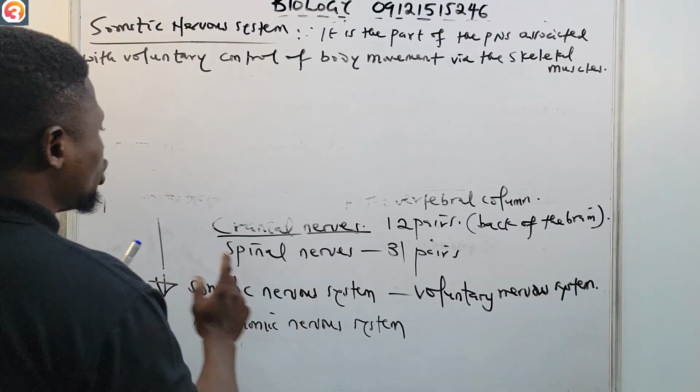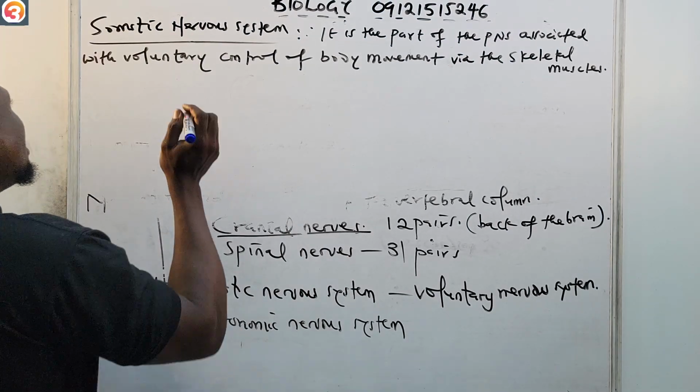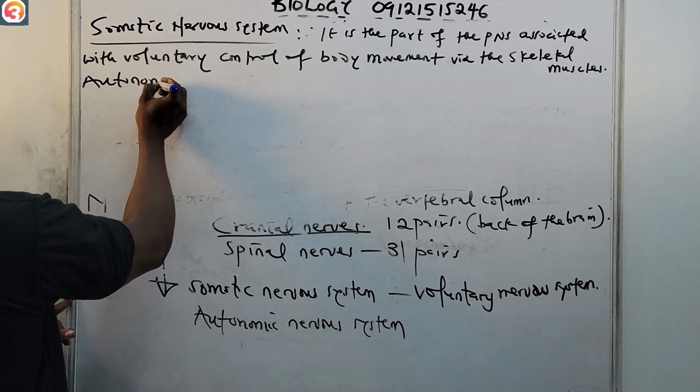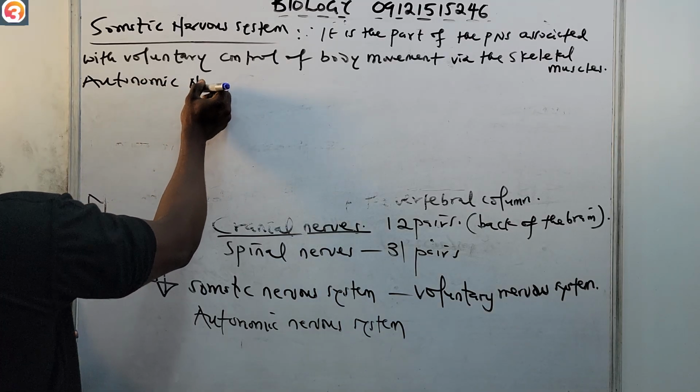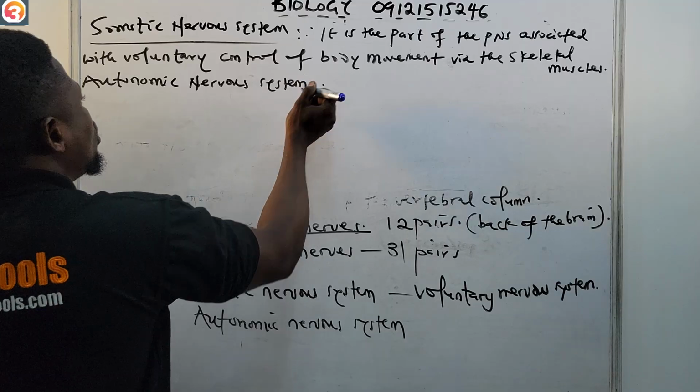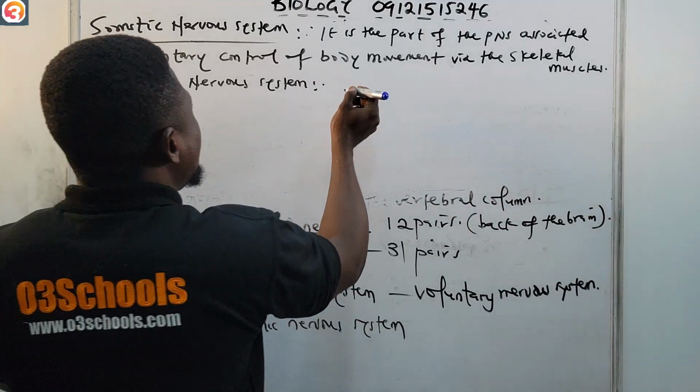Now the autonomic nervous system is also part of the PNS.